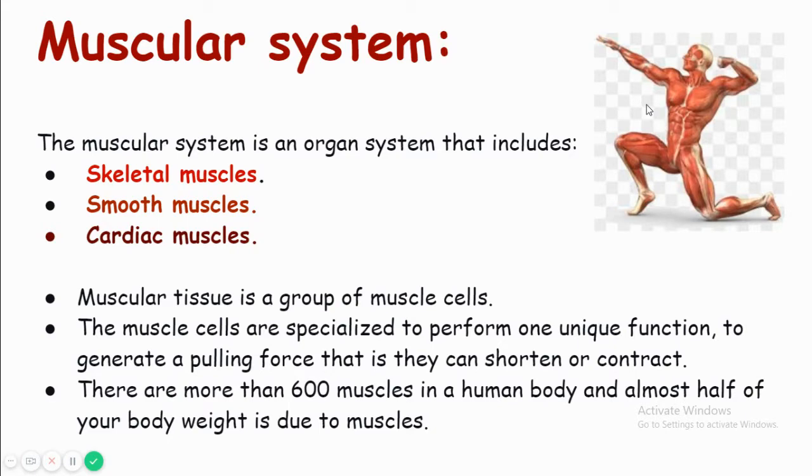There are many organ systems present in our body, for example, the nervous system, respiratory system, digestive system, urinary system, and two important systems: the muscular system and the skeletal system.